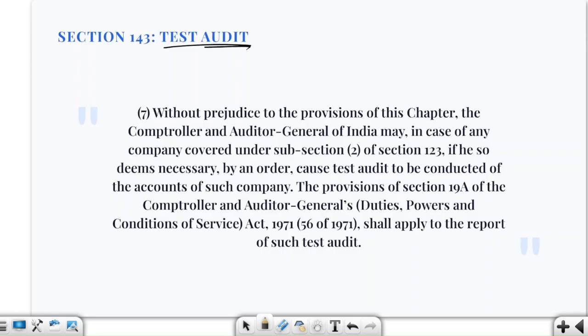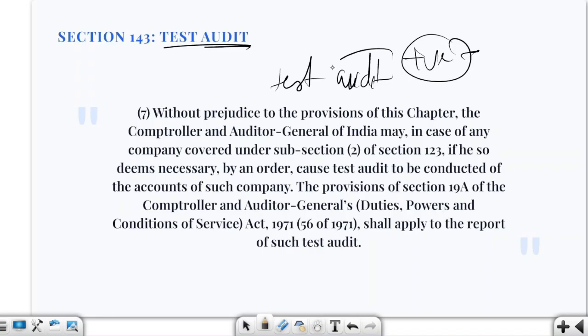See here, CAG says that okay, I am ordering a test audit if it considers it necessary for companies covered by the specified provisions. So in the supplementary audit, it is just like an additional examination or review, but for test it is actually testing audit of account. The audit that was done is being tested, okay.